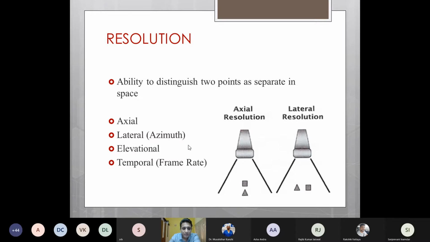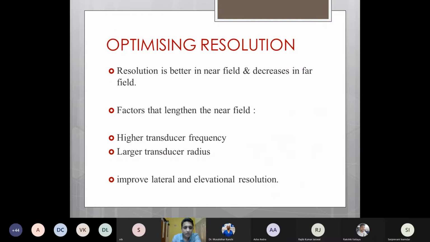As far as lateral and elevational resolution is concerned, lateral resolution is when these two structures lie horizontal to the ultrasound beam, and elevational is when these two structures lie vertical to the ultrasound beam. As far as temporal resolution is concerned, it is related to the frame rate, and I'll come to it a bit later. So lateral and elevational resolution can be increased by increasing the near field. Resolution is better in the near field and decreases in the far field, so we can lengthen the near field by the same components which we have already spoken about: a higher transducer frequency and a larger transducer radius.